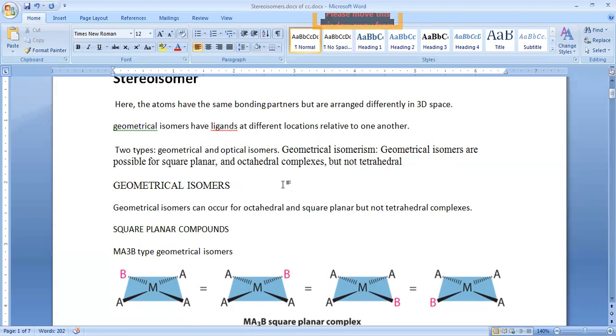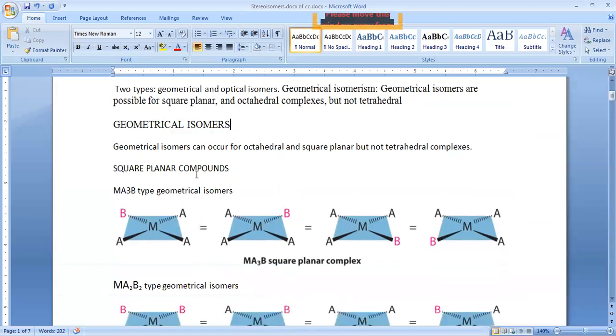Whereas in the case of coordination number 4 compounds, we have two types of geometries: one is tetrahedral geometry, and the second is square planar geometry. These geometries are attributed to hybridization. In square planar the hybridization is dsp2, and in tetrahedral the hybridization is sp3. In geometrical isomerism, only square planar compounds can exhibit geometrical isomers, but not octahedral. Why? Because it doesn't have any plane of symmetry, what we say, axis of symmetry.